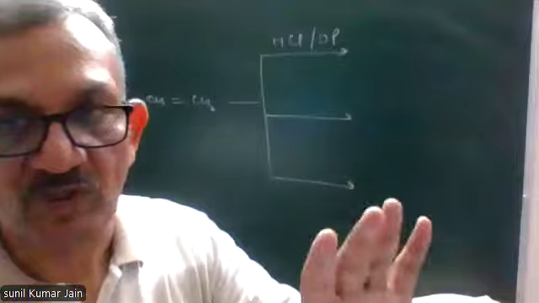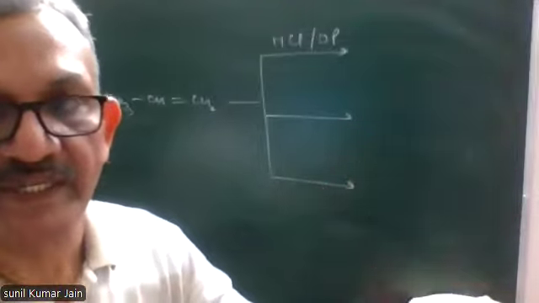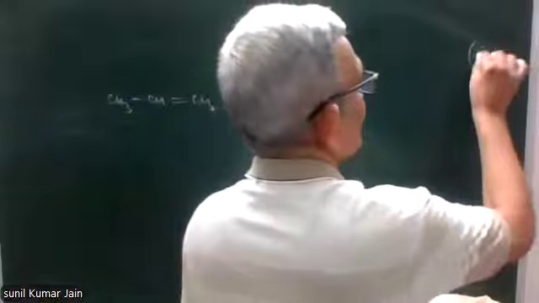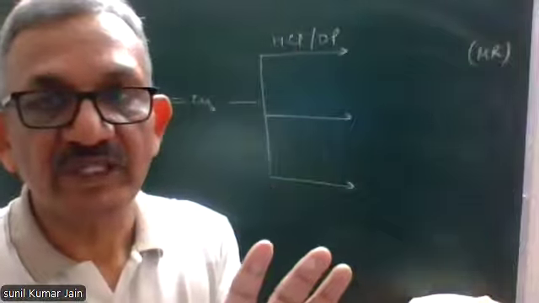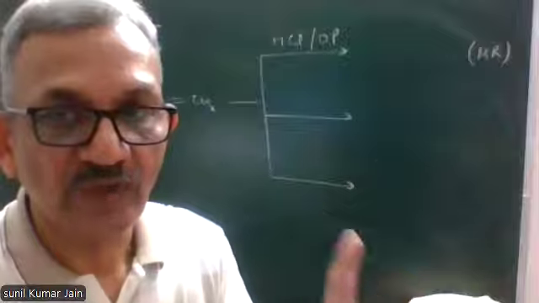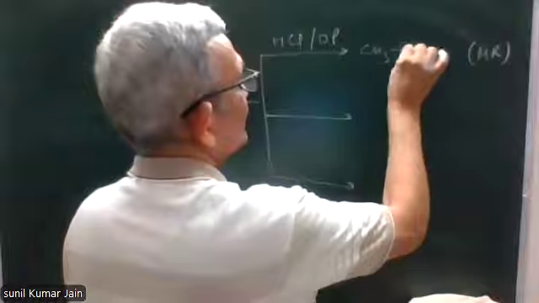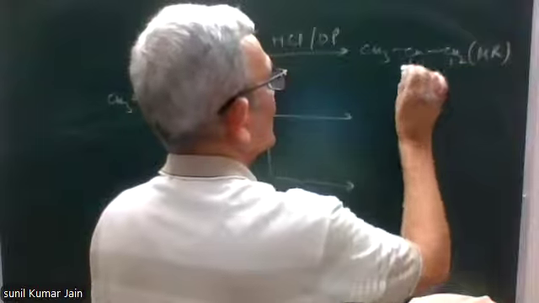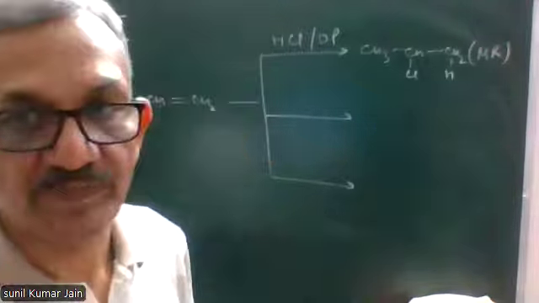OP means organic peroxide, right? If we add HCl in the presence of organic peroxide, addition will take place according to Markovnikov rule. Because anti-Markovnikov is applicable only for HBr, not for HI or HCl. That is, more gets more.